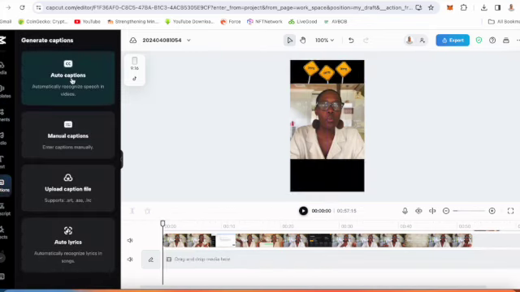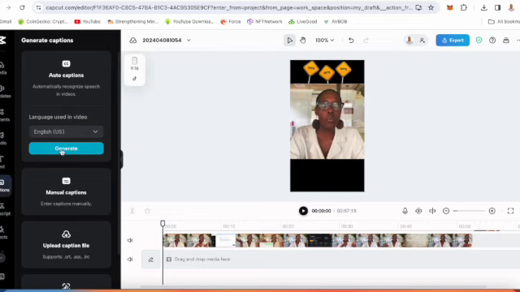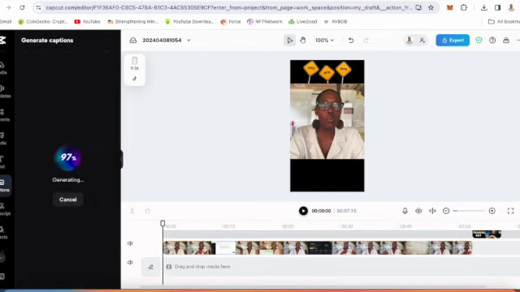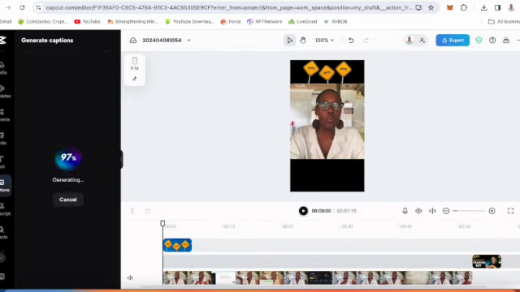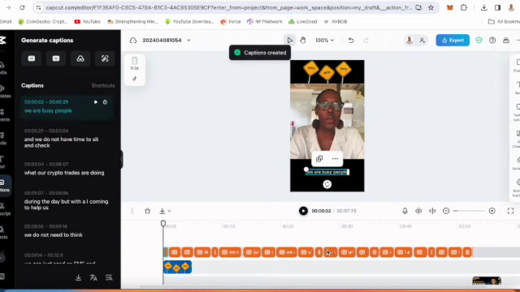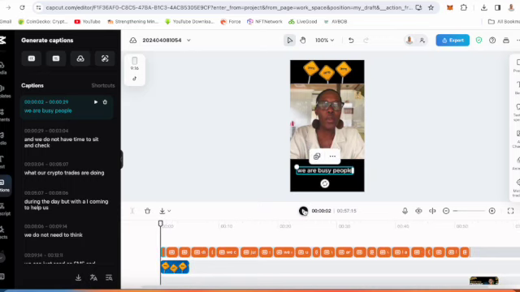And now we're going to add captions. You click captions and then you generate the words. The words will be generated automatically. Can you see I have the words now generated? These are the words that you see playing every time you see a short or a TikTok video.